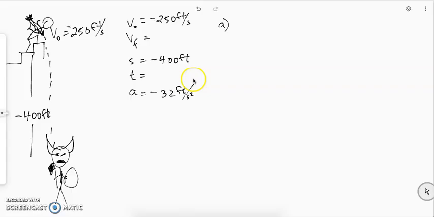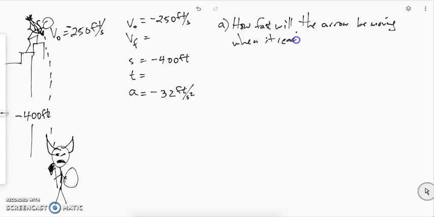There are a couple of questions that we can ask about this. Notice it's the two kinematic variables that we don't know. And the first one is, how fast will the arrow be moving when it reaches the orc's helmet?